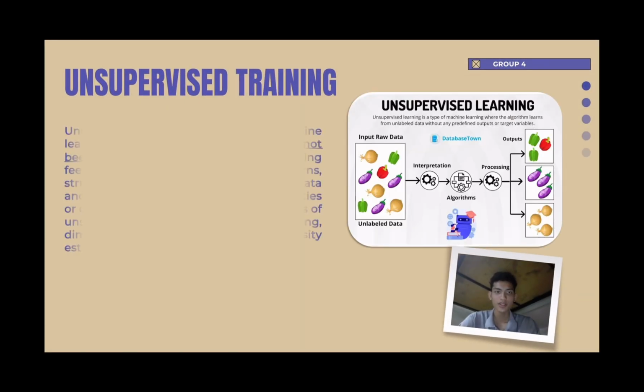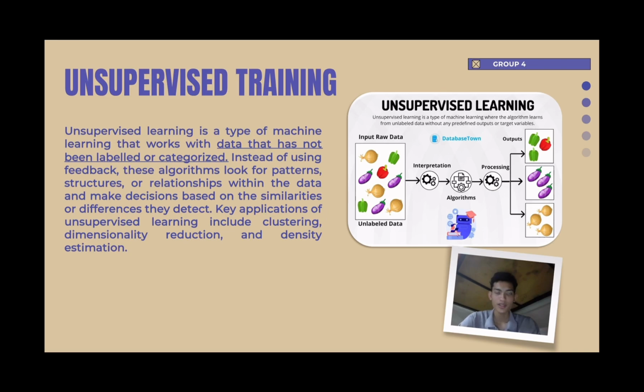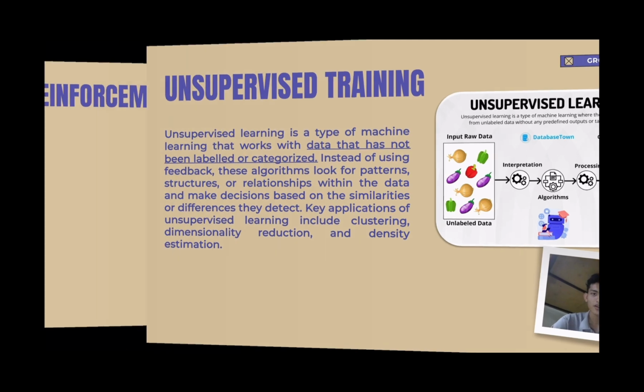The second type of machine learning is unsupervised training, which uses a bunch of data that has not been labeled or categorized. Instead of using feedback, this algorithm looks for patterns, structure, or relationships within the data and tries to make a model that suits it best.